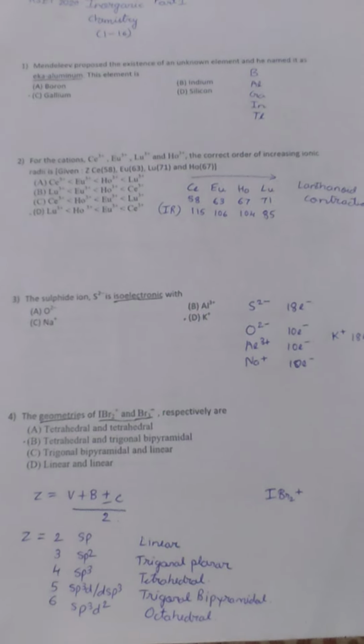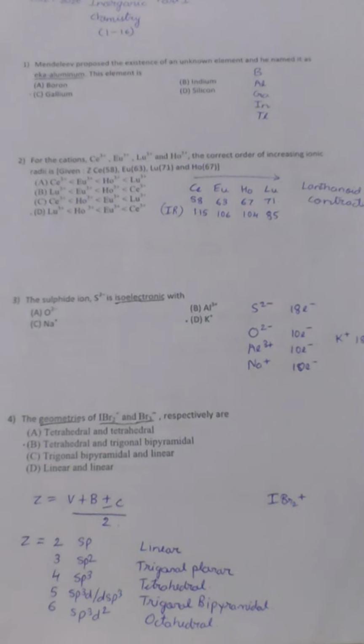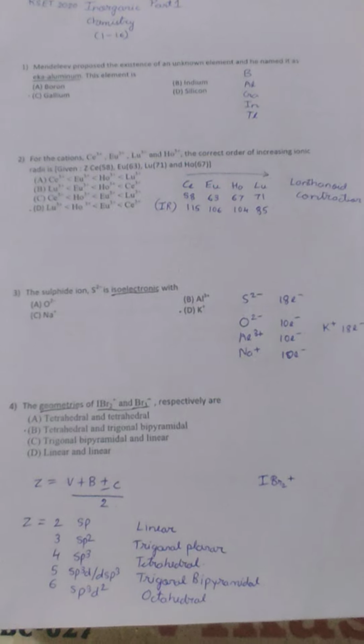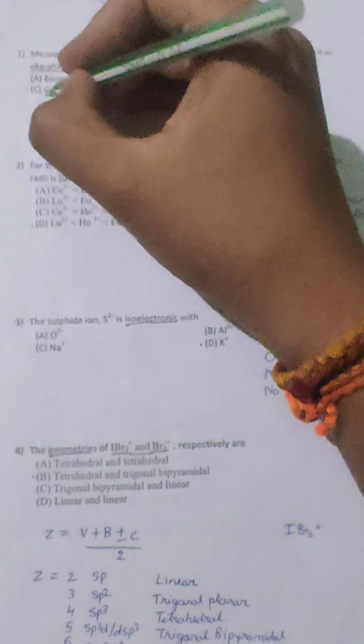It cannot be boron because it is pre-discovered. Silicon does not belong to the same group as aluminium, so it will not work. In case of indium, it wasn't known. So the answer is C, gallium.